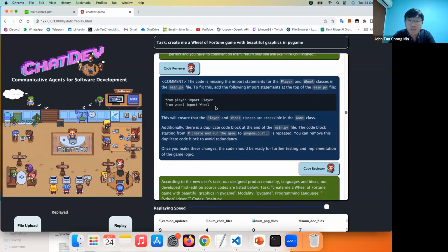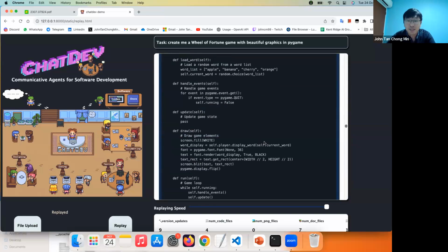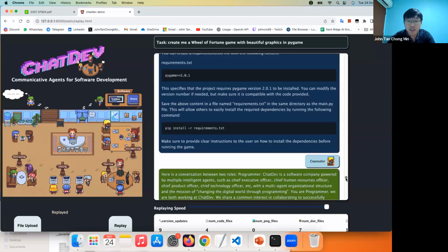So we forgot to import the other files, so this one needs to be added in. I tried my best to find in the code whether they actually run it in the IDE, the integrated development environment, but I couldn't find that line. So I suspect that this code reviewer is purely based on the text to review it. That's not ideal, because this is something that should be done in the environment itself. But after the code review is done, they correct the code. Okay, this takes a while. Let's just skip all this.